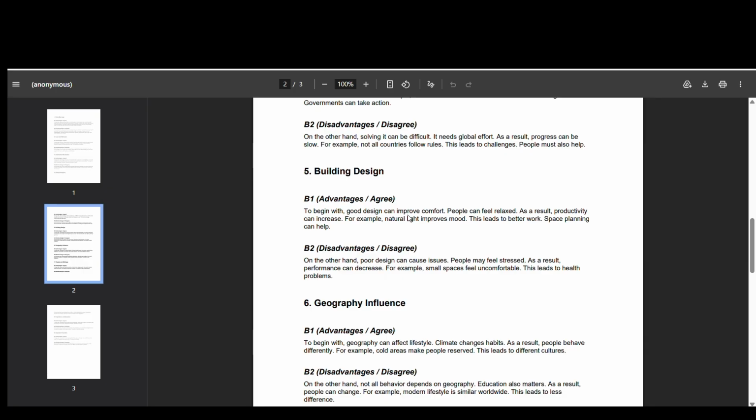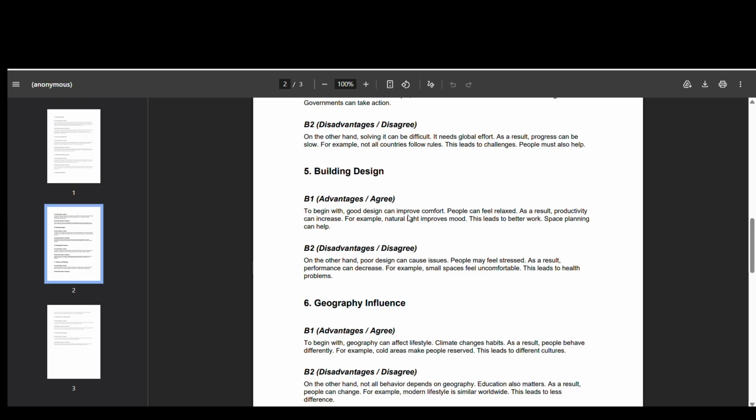Building design, like how building design affects us, our health, how we feel. So to begin with, good design can improve comfort. We feel good from inside. People can feel relaxed. As a result, productivity can increase. This is a very good sentence, guys. Productivity can increase. You can use this sentence often, like I did in 30 to 40 essays. You can use it in at least 25 or 26 essays. You can use this specific line about productivity, because we need to increase productivity, and that's very important.